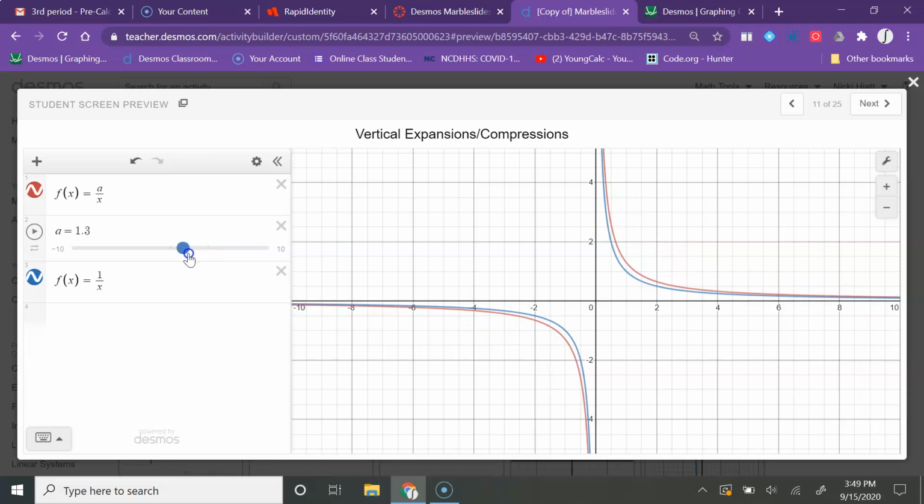Notice if I use numbers that are smaller, I can see the graph is getting shorter there in a way. If I switch over here where I have negatives, then I can see that the graph has been reflected. So this number in the numerator is going to affect the steepness of the graph here by expanding or compressing vertically.